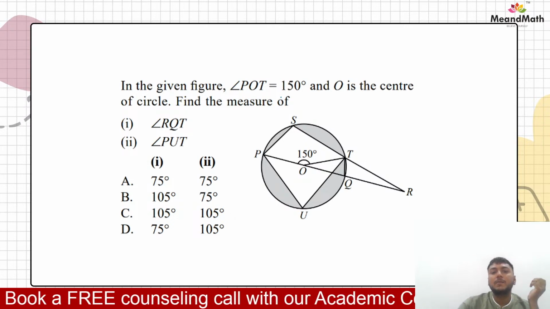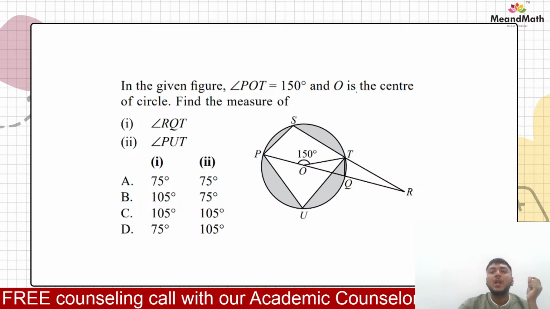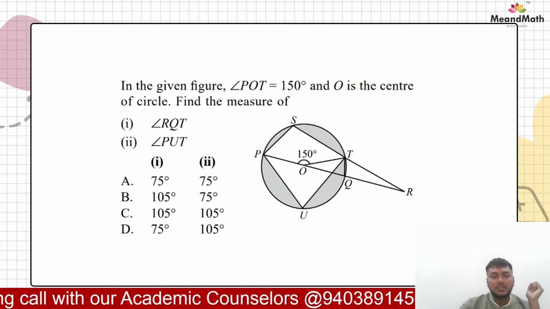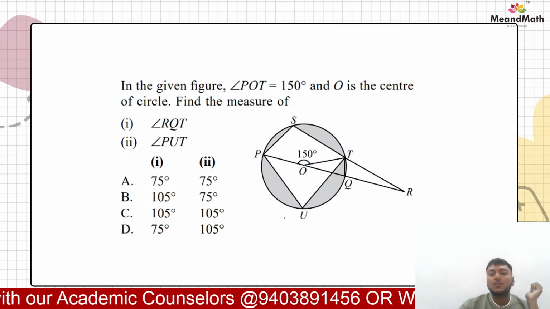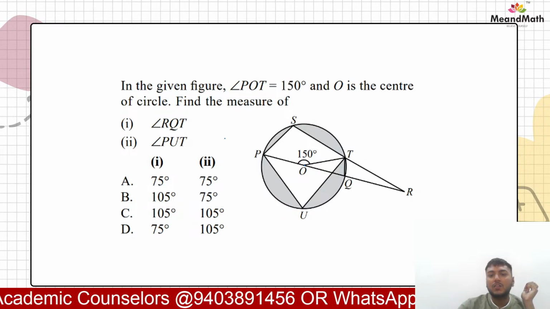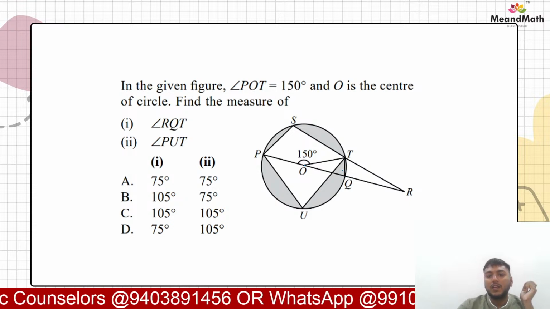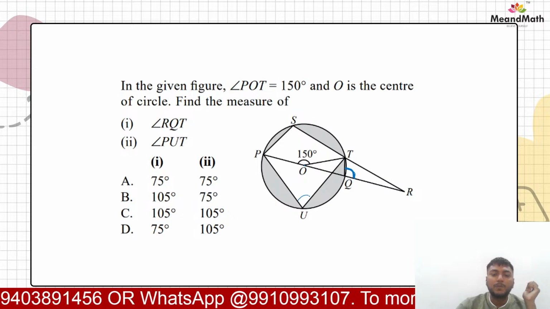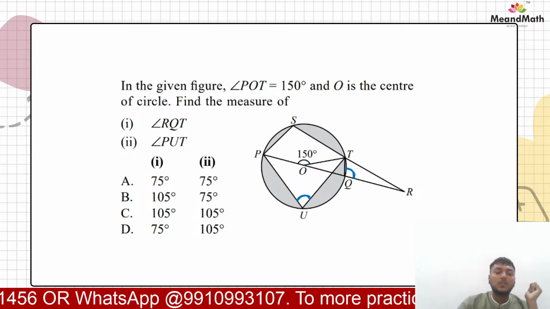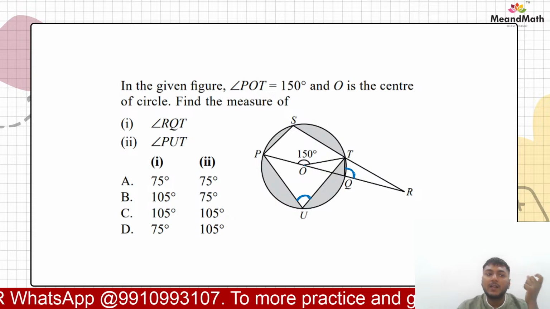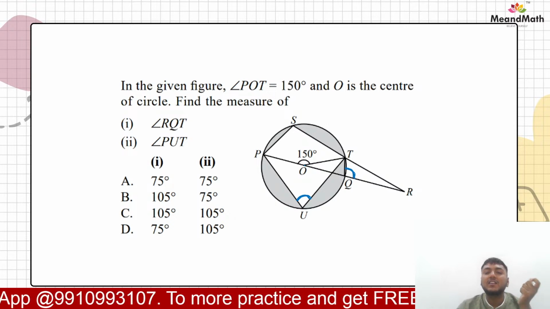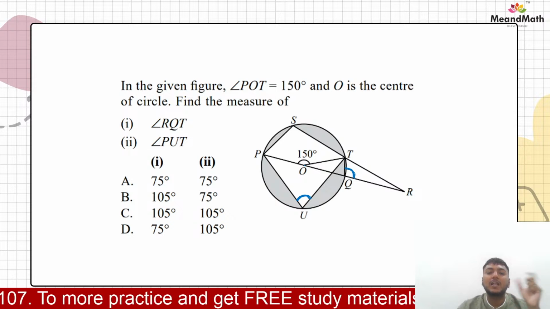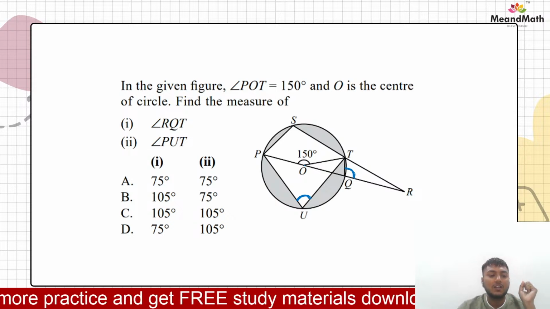See, we have angle POT equal to 150 degrees and O is the center of the circle. O क्या है? सर्कल का सेंटर है भैया. तो what we will do? What we have to find is RQT, right? RQT find करना है, this angle we have to find out. Then what else we have to find out? PUT. So if you guys remember, the angle subtended by an arc at the center is double the angle subtended by the arc at any other point of the circle.